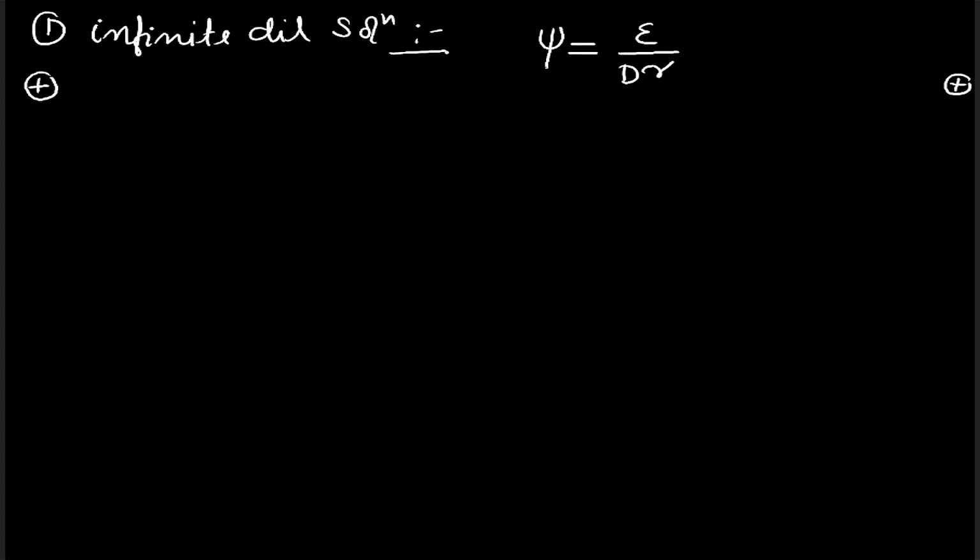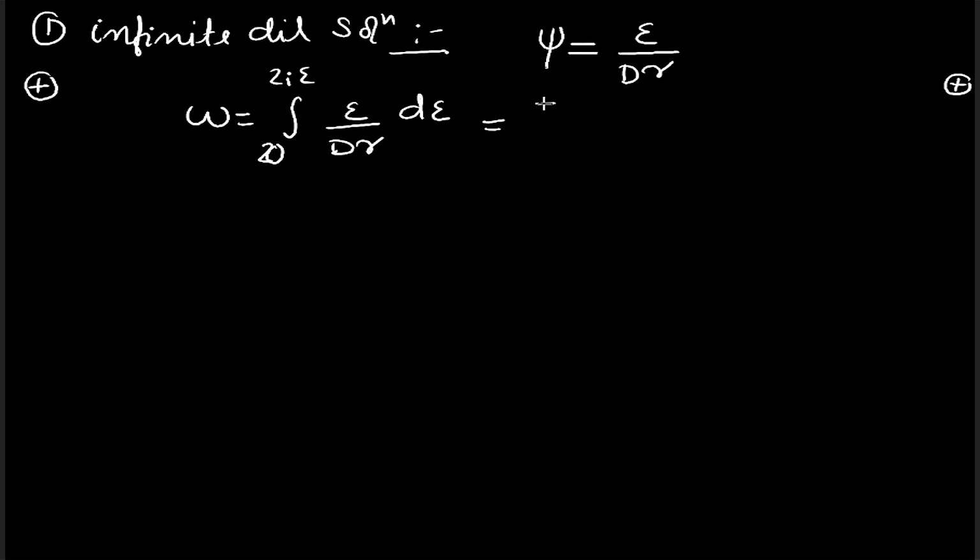epsilon by dr only. Our work done, W, will be the integration from 0 to zi epsilon of epsilon by dr into d epsilon. Here dr is constant, and the integration of x dx is x square by 2.